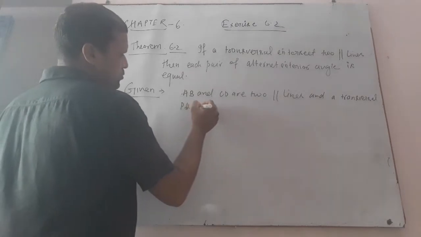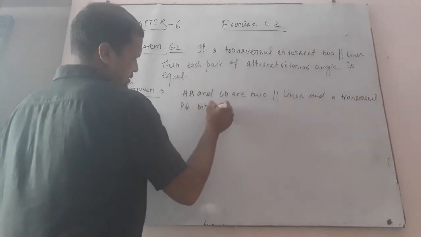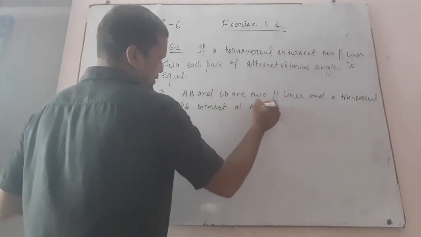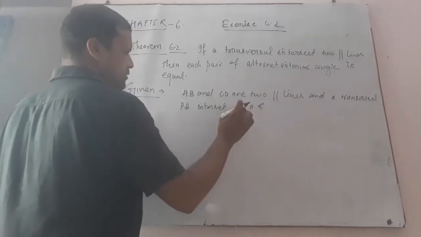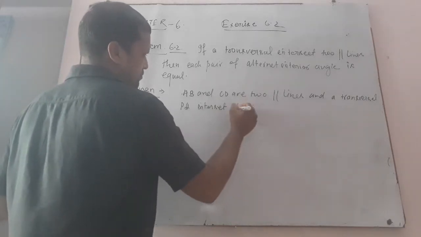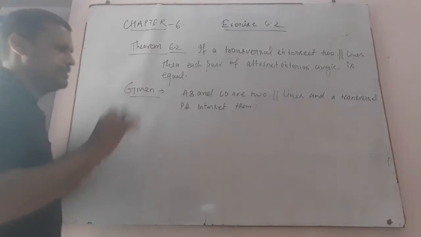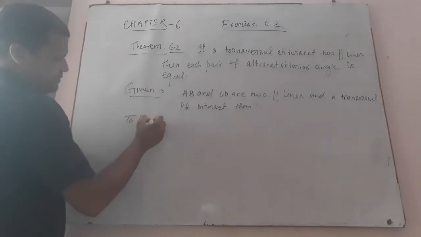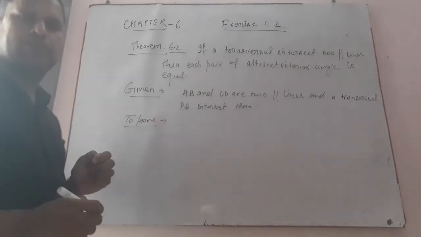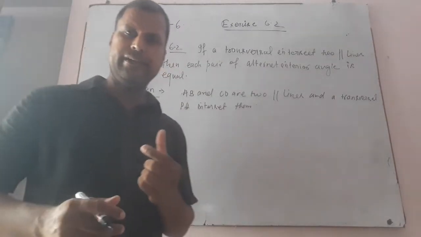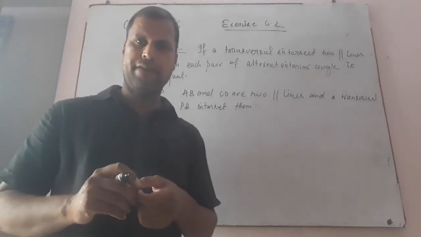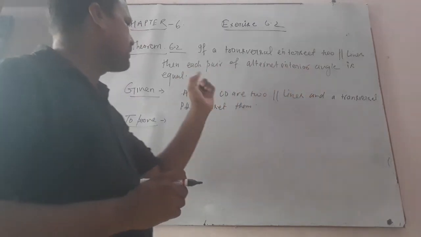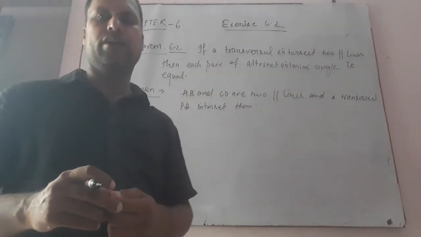Okay, it is given. Now, what do we have to prove? The third heading is to prove. Then each pair of alternate interior angles is equal.